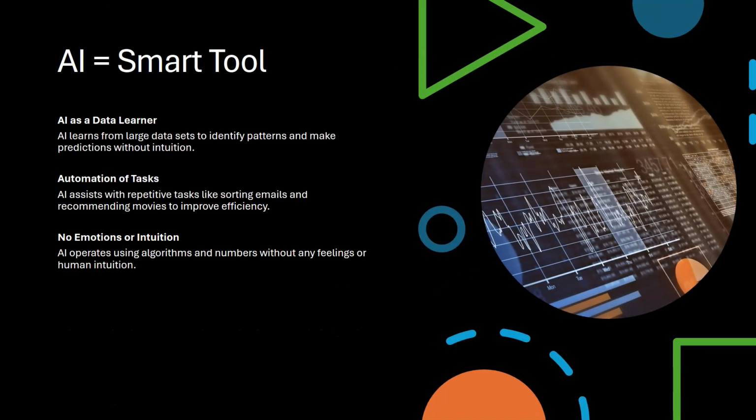AI isn't magic or alive. It's a tool that learns from data and helps with repetitive tasks, like sorting emails or recommending movies. It doesn't have feelings or intuition, just patterns and numbers. Think of AI as a smart assistant trained to help with data-intensive tasks.